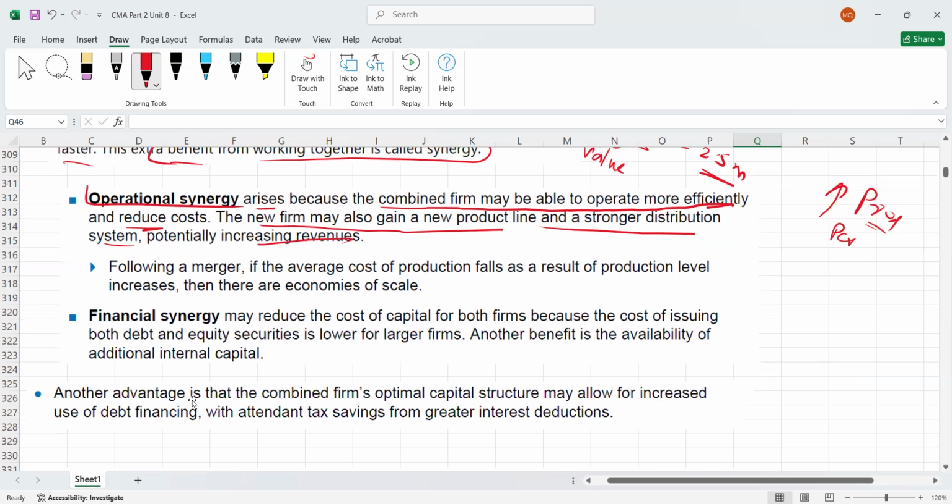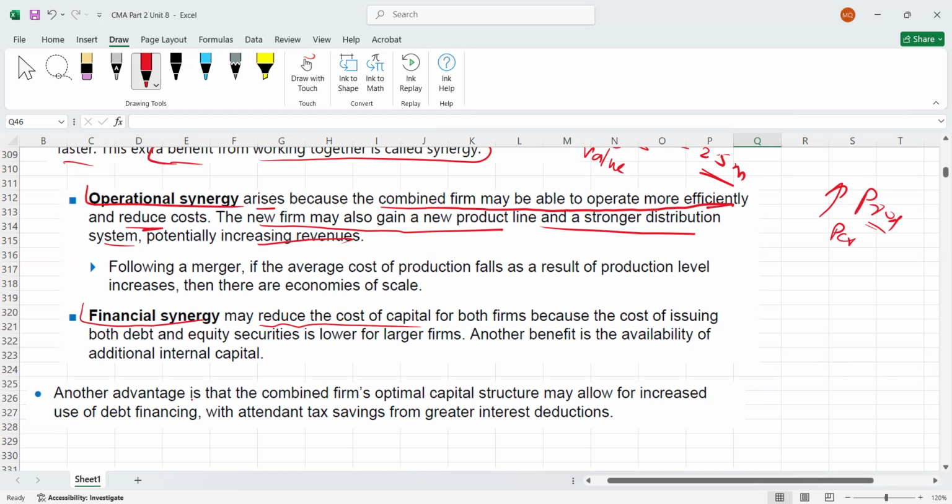And then we have financial synergy. What is financial synergy? Financial synergy may reduce the cost of capital. Do you remember what the cost of capital is? It is the cost of the funds which we raise and use, like, for example, cost of equity and cost of debt. When we calculate their cost according to their weights, it's called the weighted average cost of capital, right?